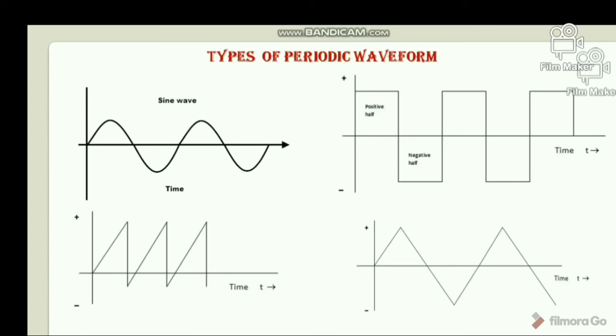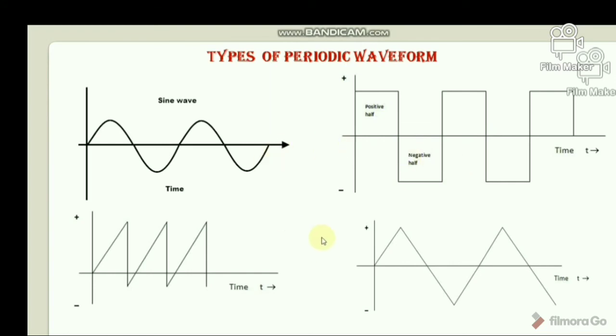So if we say the time taken for the positive half cycle is on time, and the time taken for the negative half cycle is off time, then the frequency of the square waveform can be found by a formula: frequency equals 1 by on time plus off time. Remember that frequency equals 1 by on time plus off time. So most of the digital electronic circuit waveforms are represented in square waveform only.